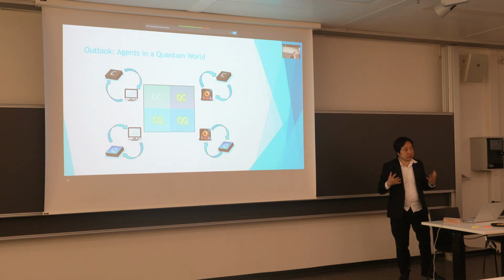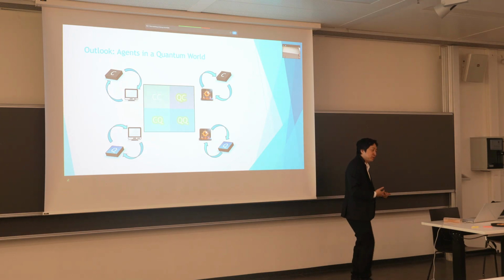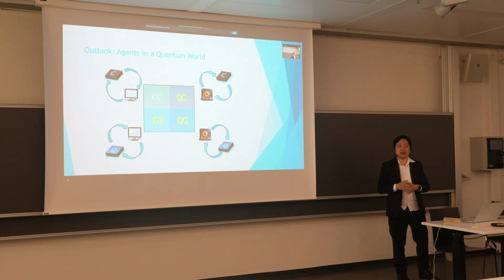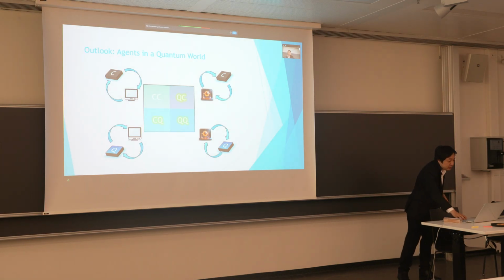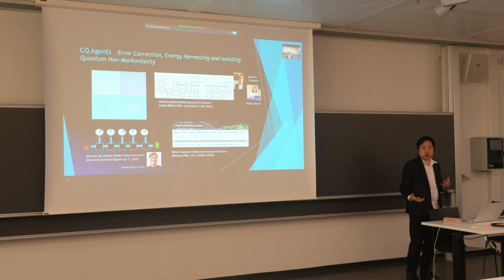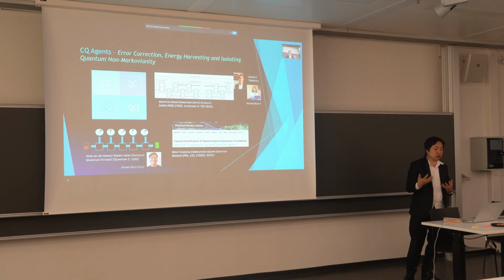But just like machine learning, where we can also have CQ and QQ, for agents we do as well. We can have classical agents interacting with quantum environments, or quantum agents interacting with quantum environments. And these things are interesting in their own right, because if you look at CQ, it's really about control. It's about using classical agents to control quantum systems to make them do what we want them to do.